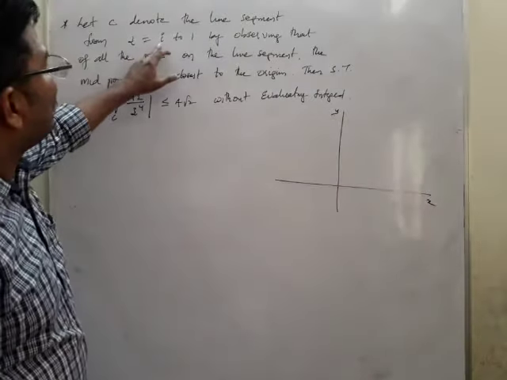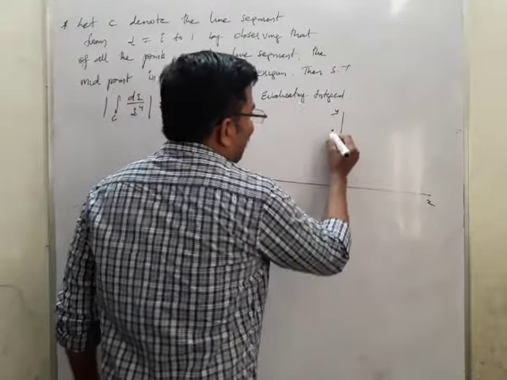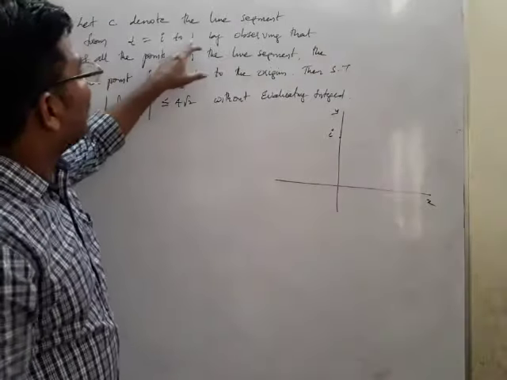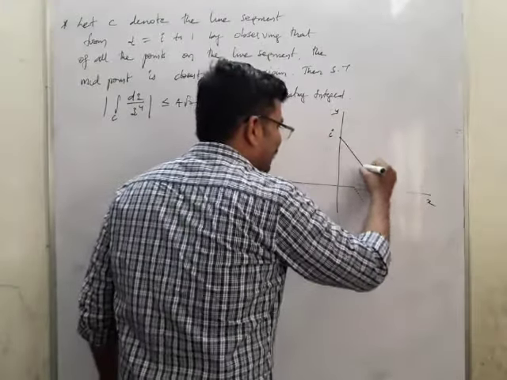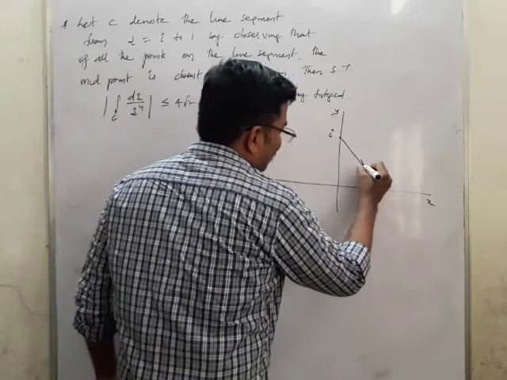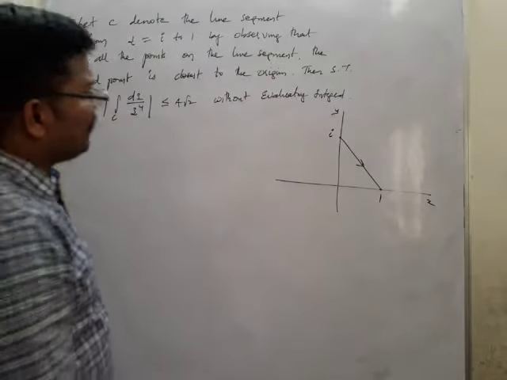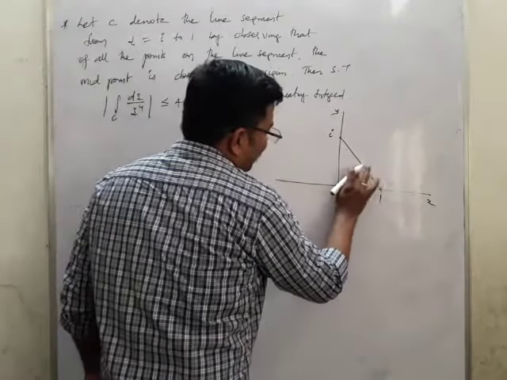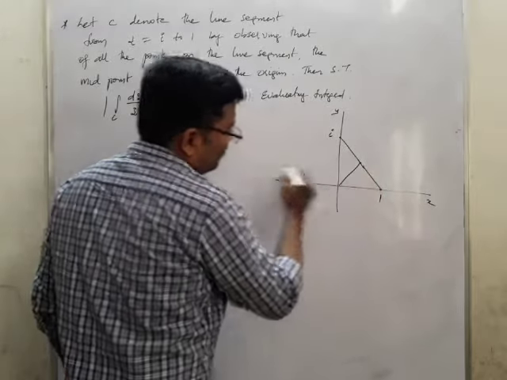What is z? z is equal to i to 1. So i will be here because it is imaginary, and 1 will be on the x axis. Now there is a line segment which is joining these two. This is the line segment which is joining i to 1. Now there is a closest point. This is the midpoint. So the midpoint means this is the closest one.